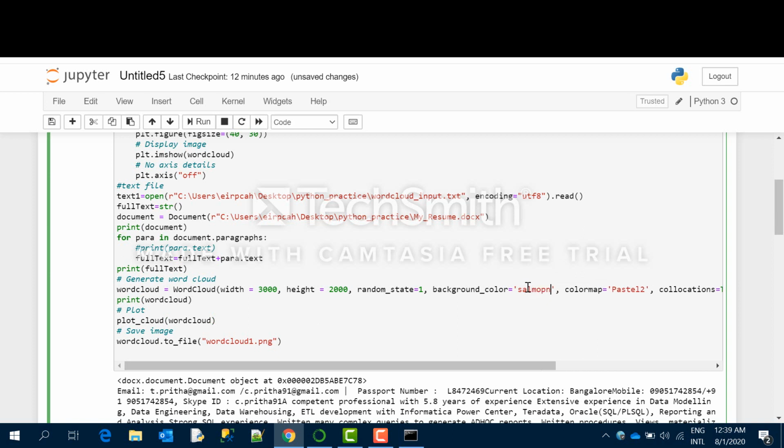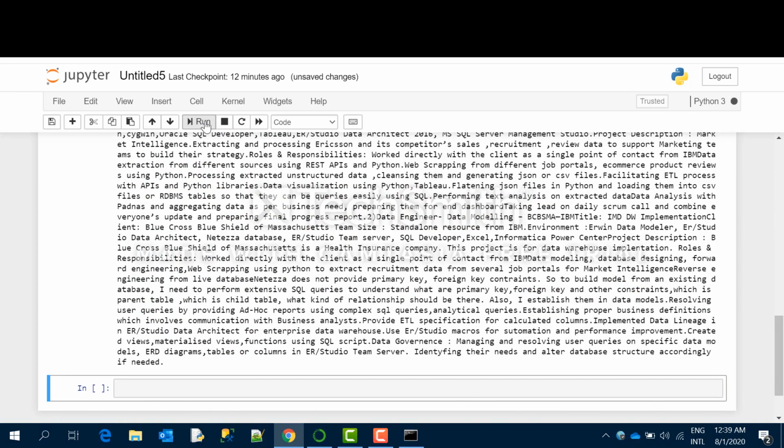So now you can do some trial and error with this word cloud. Like if I give Salman instead of black, and then let me give random state 2 pastel 1 and see what is happening.